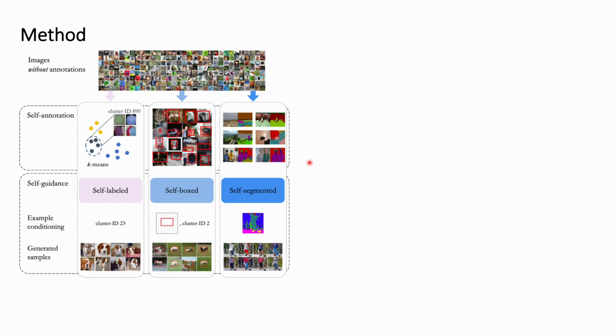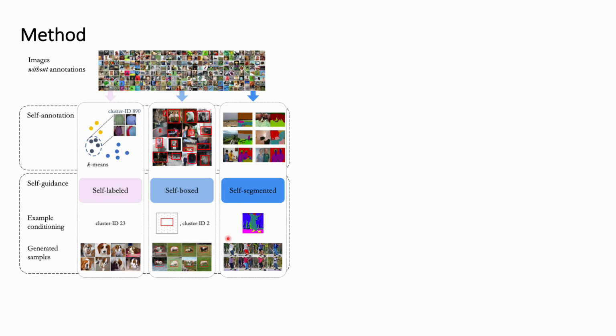So here we propose a method named self-guided diffusion. Our method's input is images without any annotations. Our method is composed of two parts: a self-annotation function and a self-guidance function. For the self-annotation function, we utilize the advancement of self-supervised learning to generate different granularities of guidance signal, for example, image level guidance, bounding box level guidance, and pixel level guidance. When we obtain those guidance signals, we can inject them into the self-guidance function. By that way, we can generate samples which totally respect the guidance signal, for example, cluster ID, bounding box,